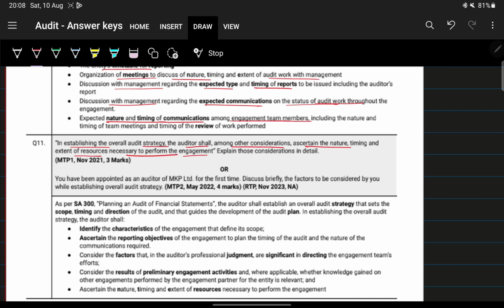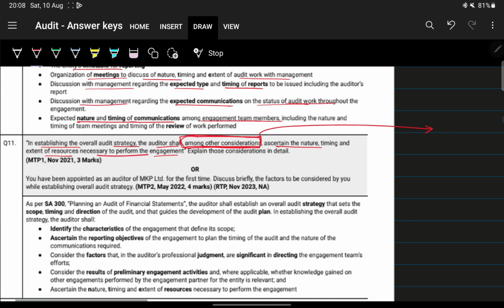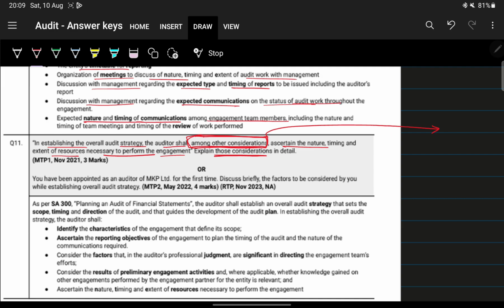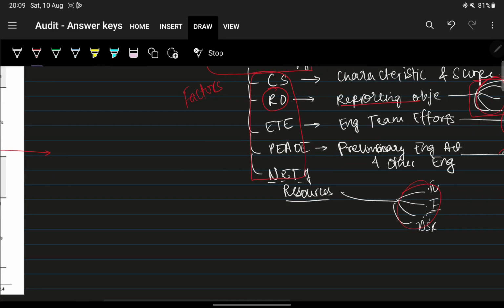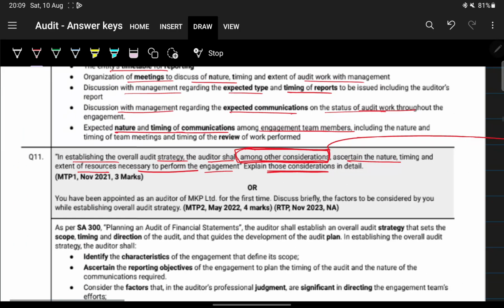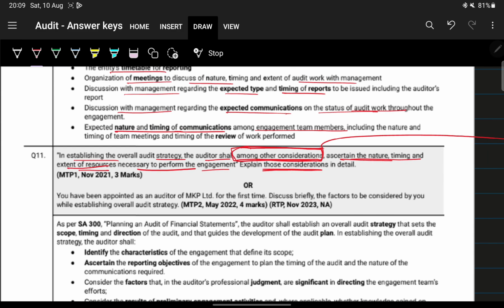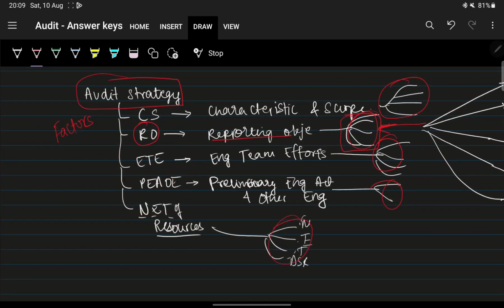So here, among other considerations, what is this? They are asking about what those other considerations are in detail. Basically they're asking, what is given other than this? They've given ascertain nature, timing and extent of resources. You see the way they have framed this question.